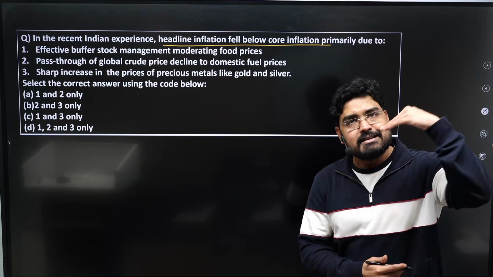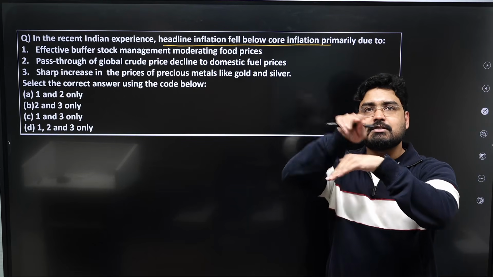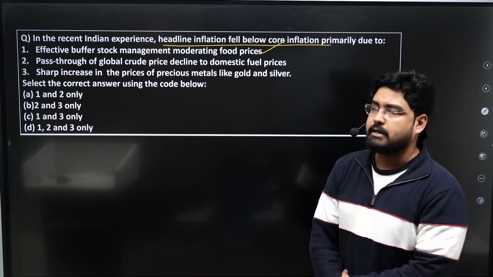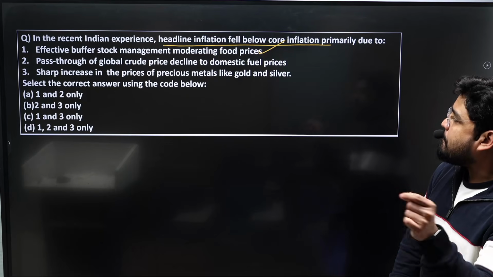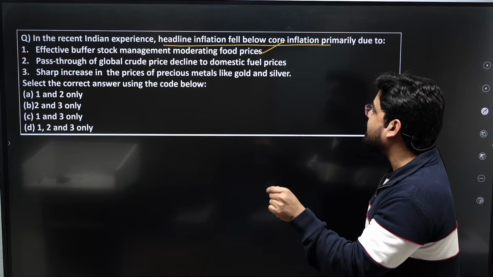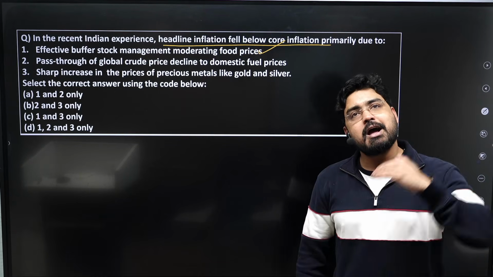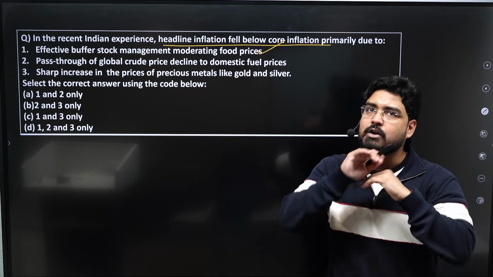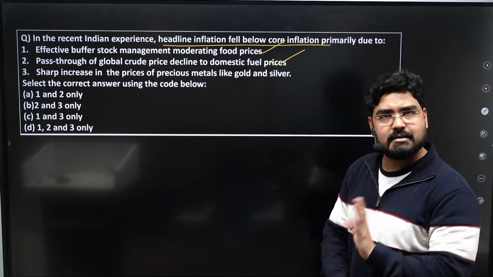Of course, when food prices reduce, you see a divergence between headline and core inflation. Second statement, pass through of global crude oil price decline to domestic fuel prices. Again, when fuel prices decline, you also see a divergence. So the second statement also makes sense.